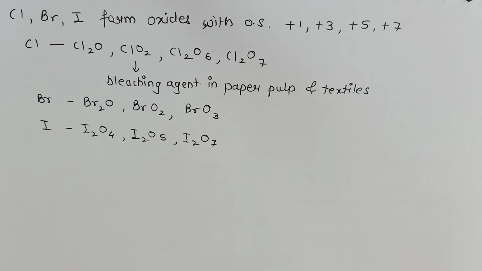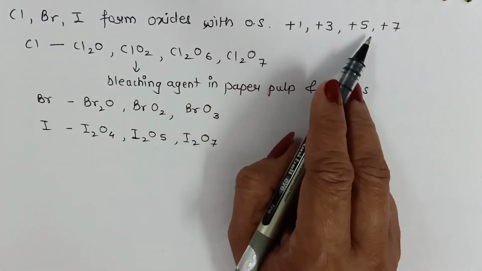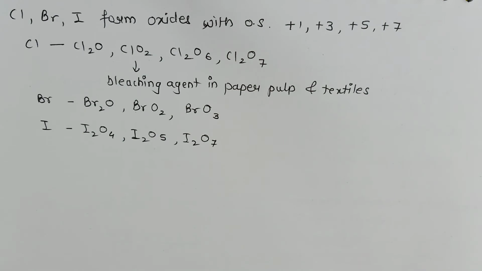On the other hand, chlorine, bromine and iodine form oxides with oxidation states +1, +3, +5 or +7. And these are called oxides. Remember, always the more electronegative element will have a negative oxidation state and the less electronegative element will have a positive oxidation state.